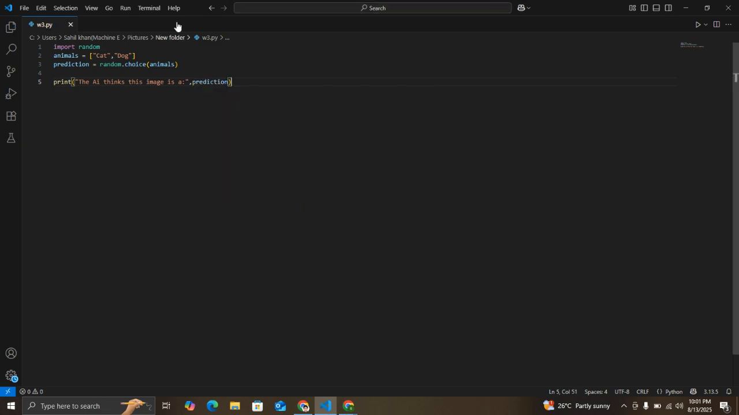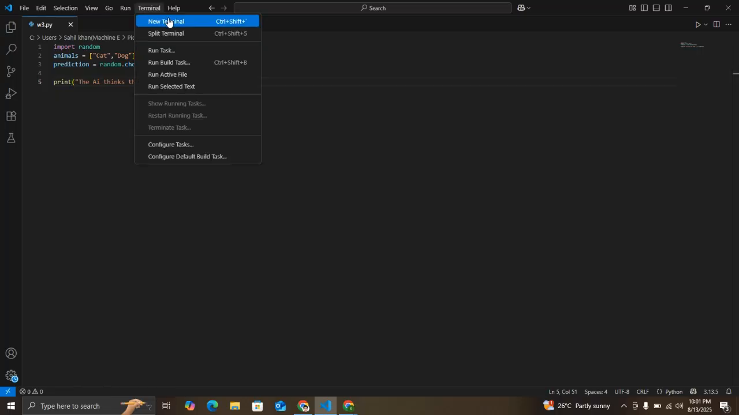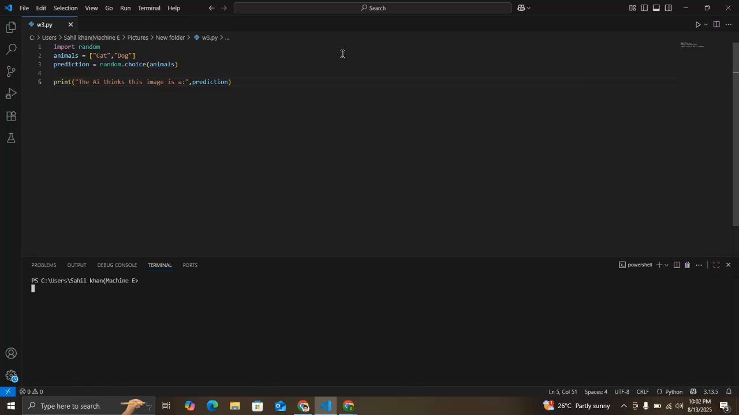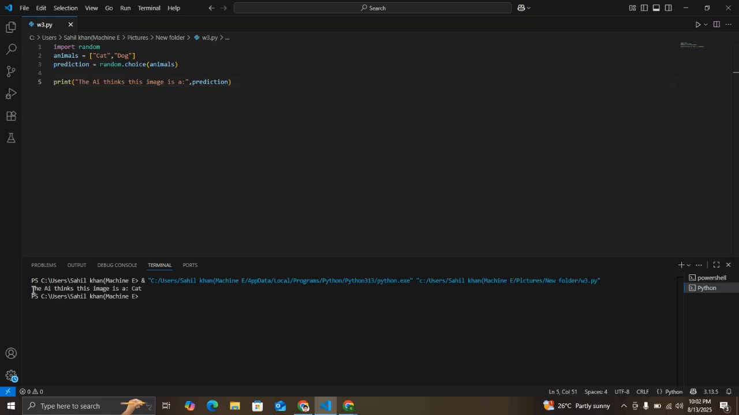For that, you have to click on the terminal at the top of Visual Studio and then hit enter. I have already stored this folder in my system. Before running the code, be sure to save this folder or this code. Then it will work. To run the code, you have to hit Run Python File at the top right. So here, as you can see, the AI thinks this image is a cat.